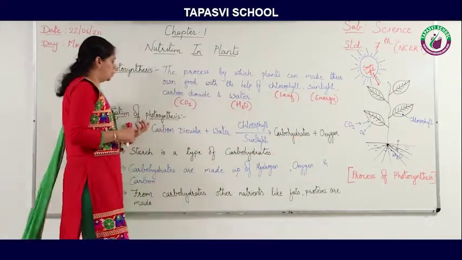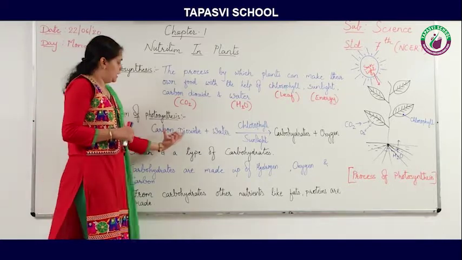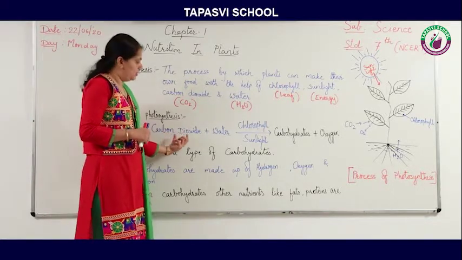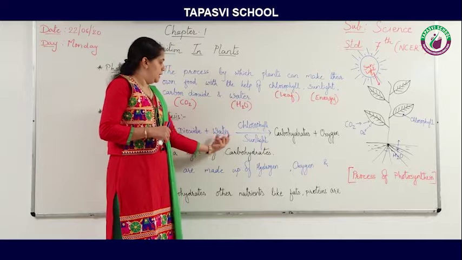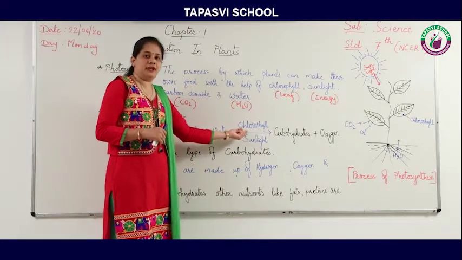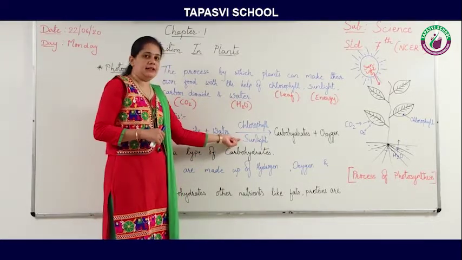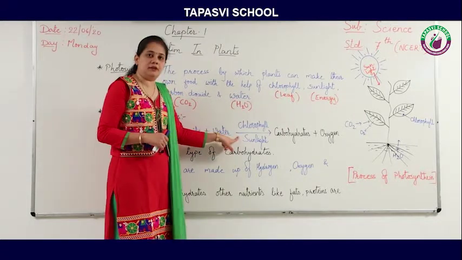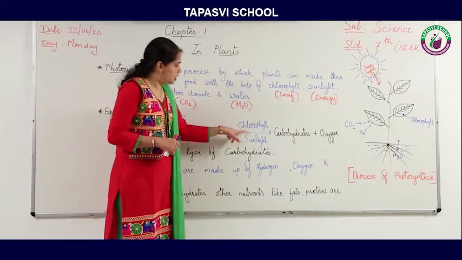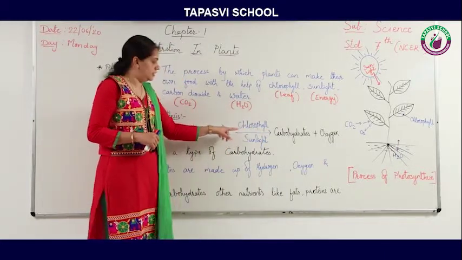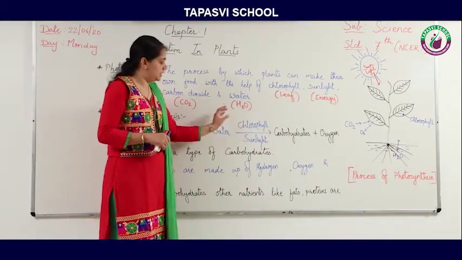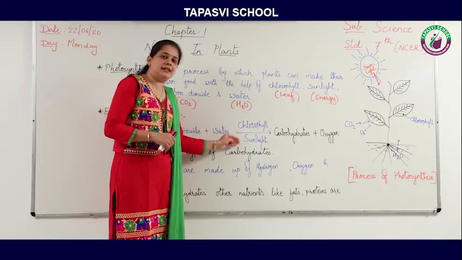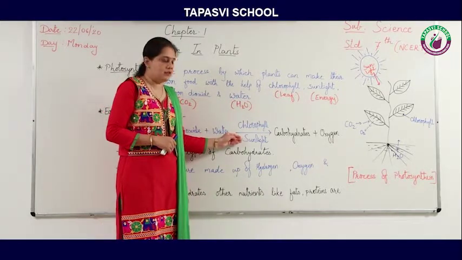So here is the equation of photosynthesis, that is carbon dioxide plus water in the presence of chlorophyll and sunlight. See, here you can write sunlight and chlorophyll here. This is not a reactant. The meaning of this is that chlorophyll and sunlight are used in photosynthesis, right?